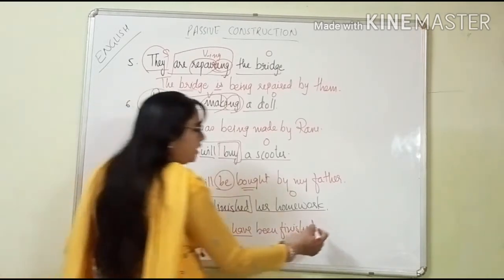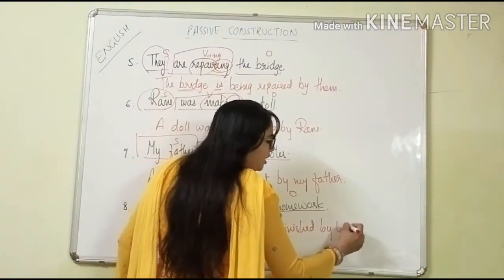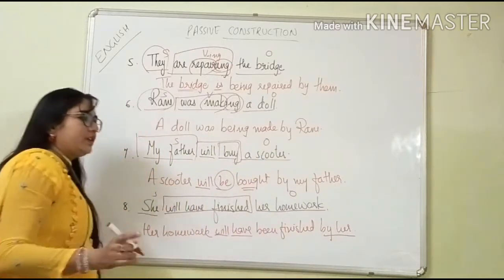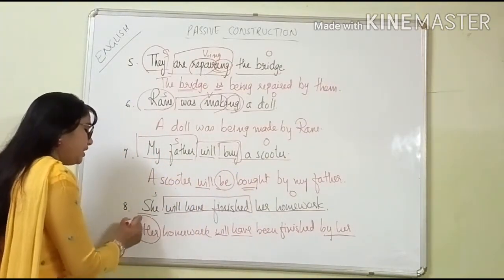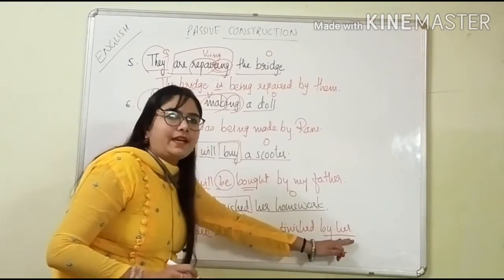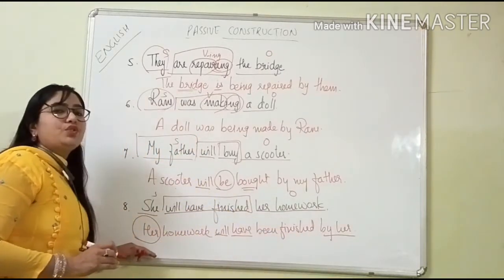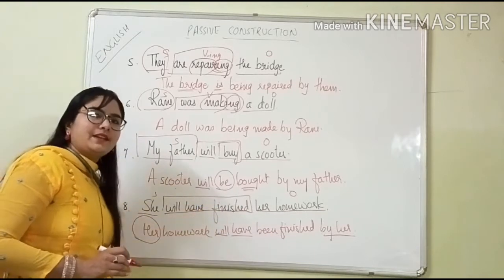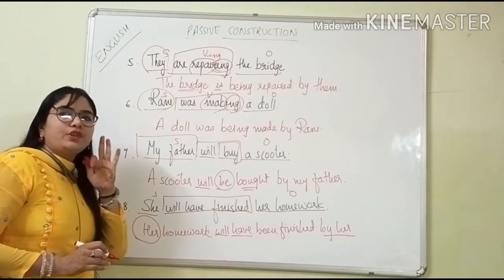You can keep here "by her", because she is there. If you will not keep this one, then also it is right, because we are already using "her" here. So it's okay if we are not using it double time. We need not use it twice. But if you are writing, that is correct. If you are not writing, then also it is correct.